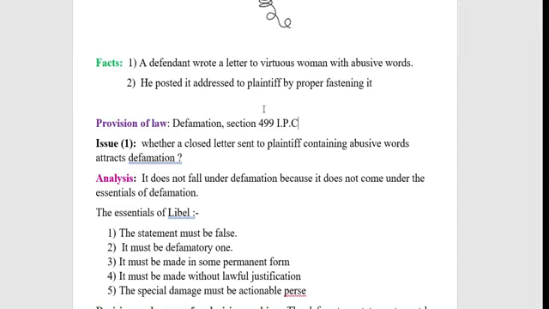So here we can find the definition in the Indian Penal Code, not under the law of torts concerning defamation.